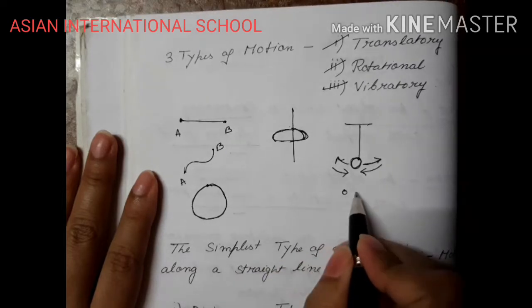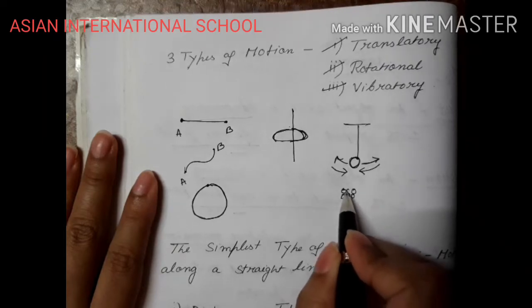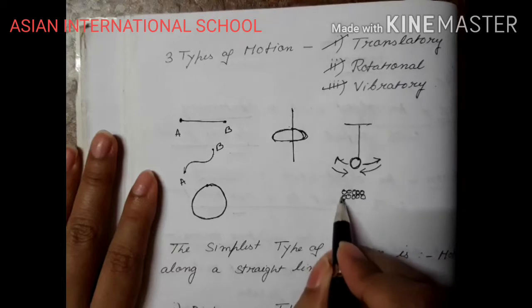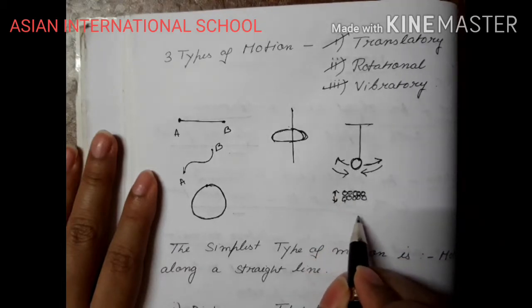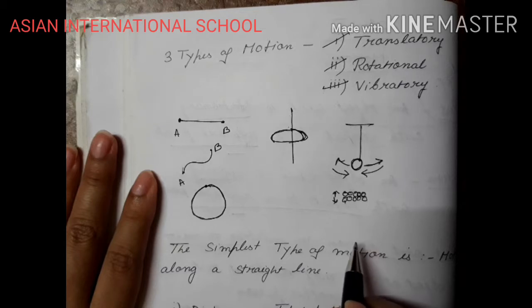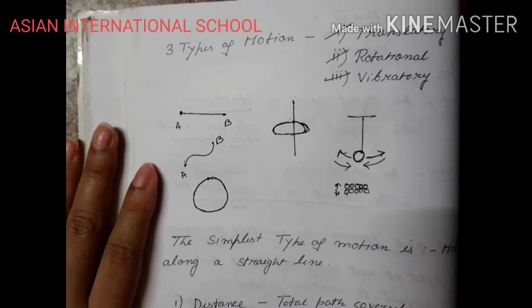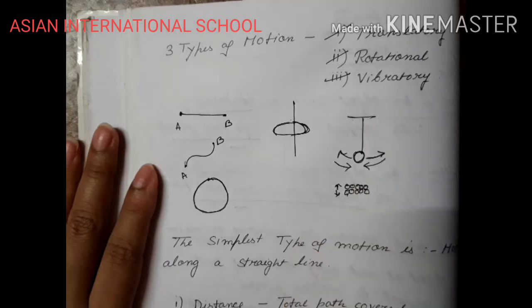You have studied about molecules. So when solid molecules are heated up, they don't have any intermolecular space between them. So these molecules keep on vibrating. Then gas molecules experience random motion when they are heated up. So they start vibrating with each other. So these are vibratory motions, or we can say oscillatory motions as well. Vibratory motion can also be said as oscillatory motion.